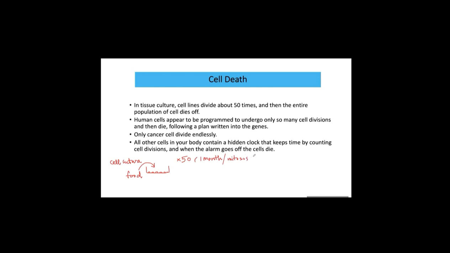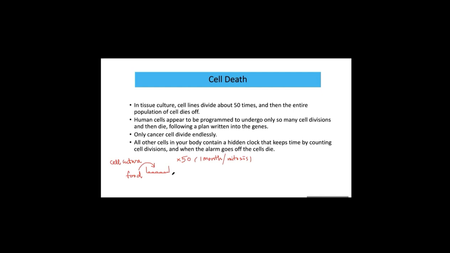So 1 month means the interval between rounds of mitosis. If this cell can divide 50 times, then this cell can live 15 months. Then scientists keep watching and observing, and what happened after these cells undergo 50 rounds of mitosis is that these cells die, even though food continues to be provided. So scientists were curious about why they die.